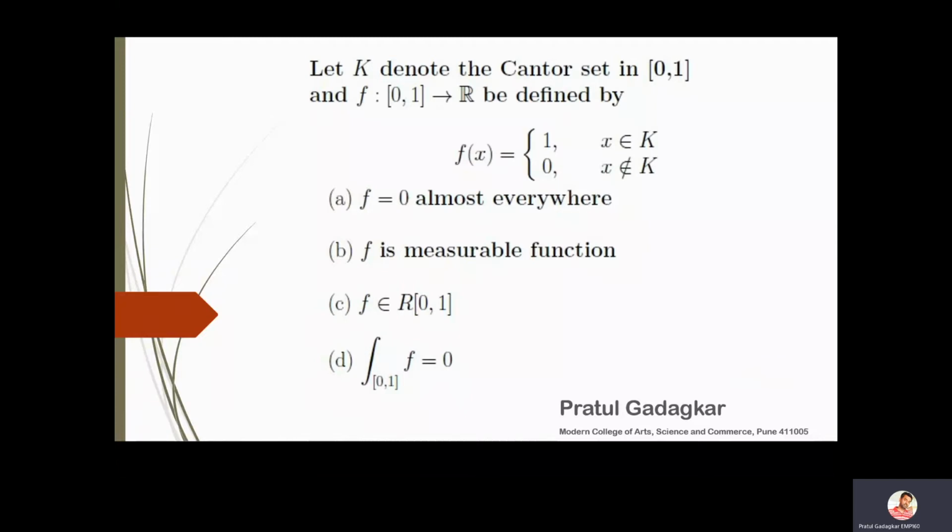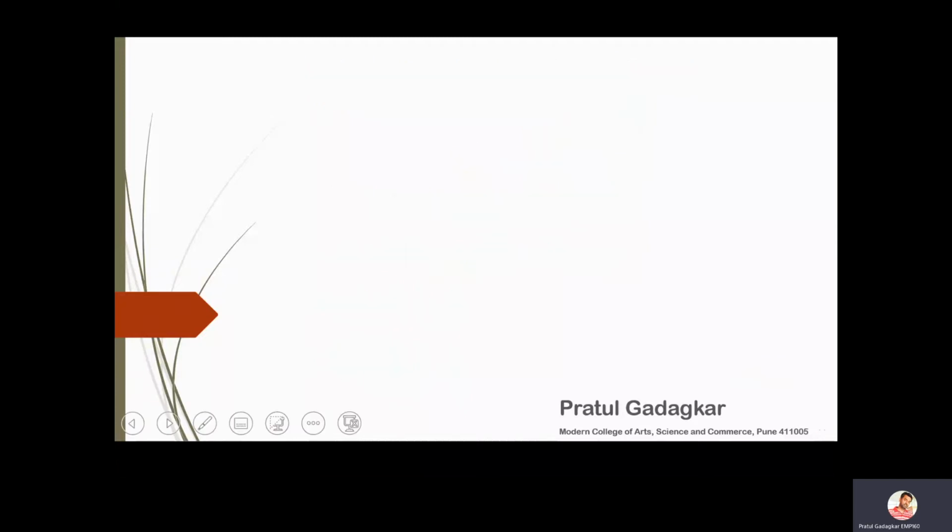Now, as all of us know, the Cantor set, which I'm going to denote by K, has measure 0. This is one of the important properties of the Cantor set, right? So if I try to visualize this function roughly on [0, 1], the function is 1 on the Cantor set, which is a very thin set, and it is 0 otherwise, in the complement of the Cantor set.